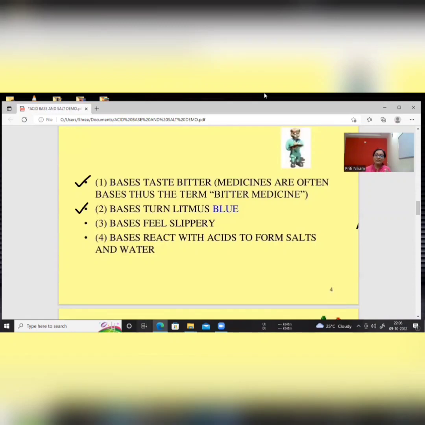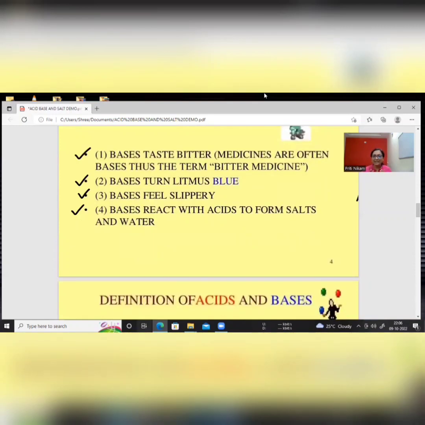When we react this base with an acid, it converts it into salt and water. Also, when we touch a base, it feels slippery. So these are the common properties of bases, students. I hope you understand the properties of acids and bases.